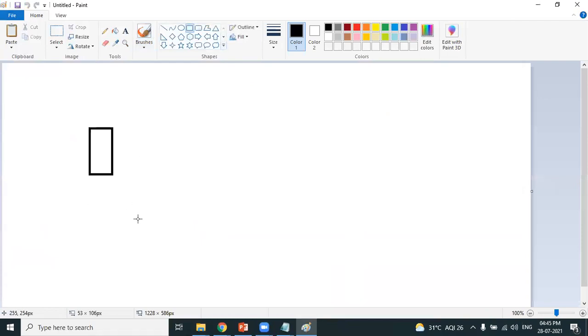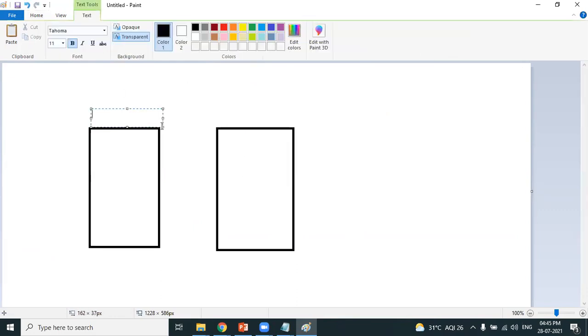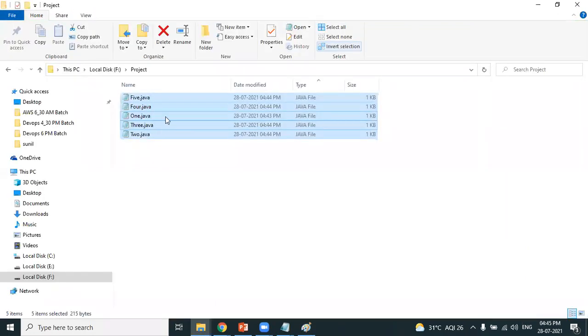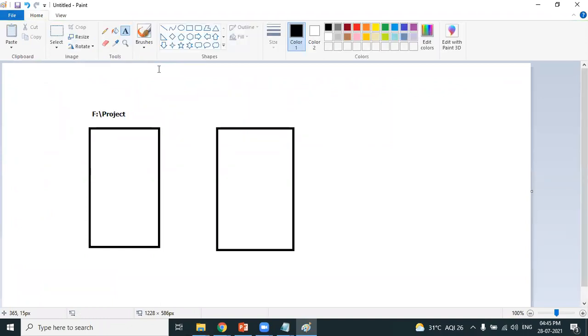The developer is saving the source code in some location, right? Where exactly is he saving the source code? Yes, you are right. The developer is saving the source code somewhere in the F drive project folder. It can be one file, it can be 5 files, it can be 100 files, the number of files doesn't matter. The developer, as per the client requirement, developed the source code in the F drive project folder.